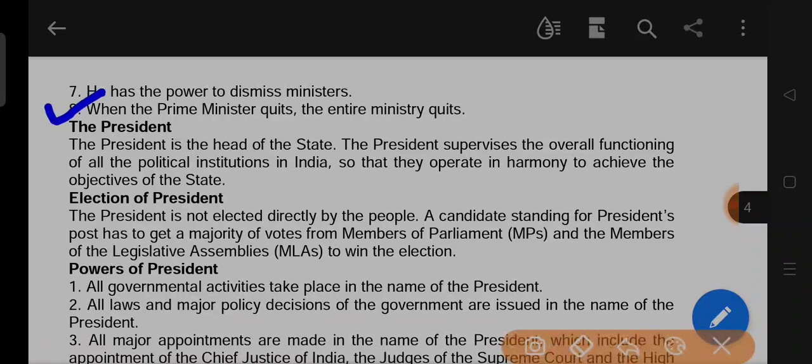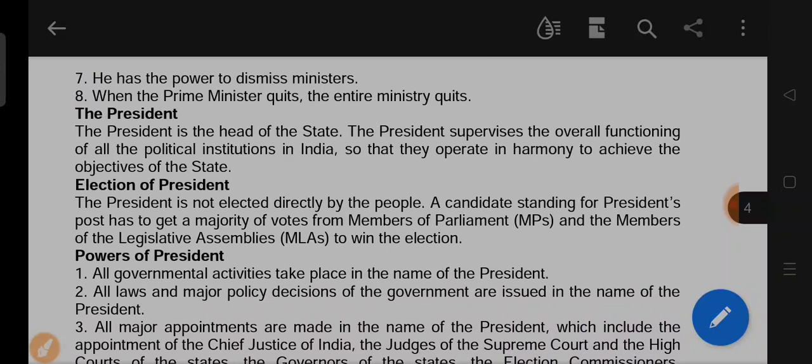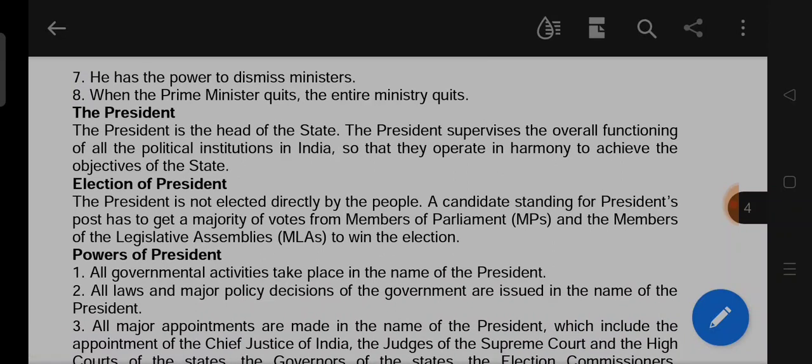When the Prime Minister quits, the entire ministry quits. Quit means to leave. Next, who is the President and what are the powers of the President, we will study under this heading.